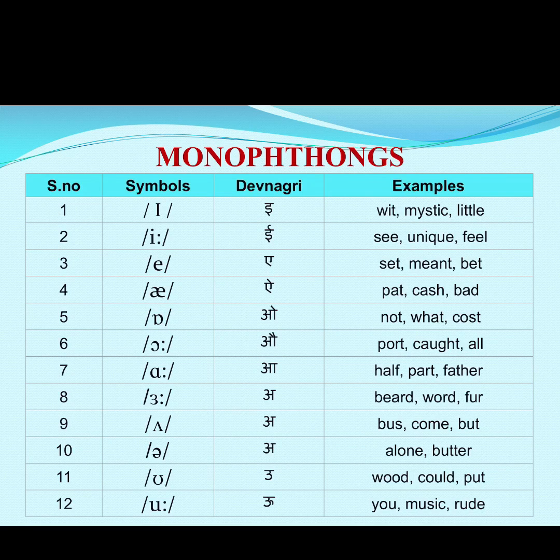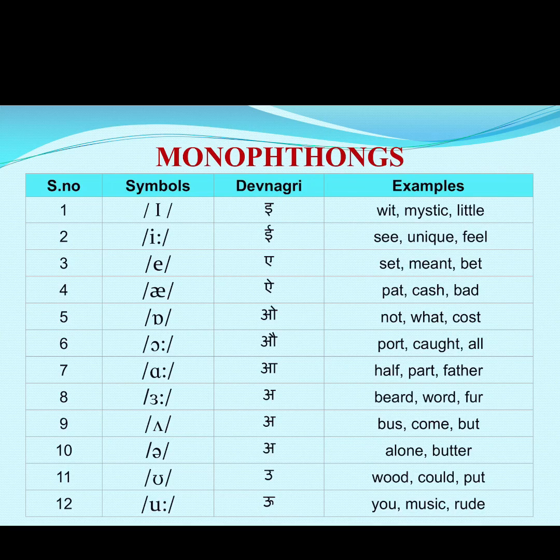And number 9 is a, normal. It has a middle position, like bus, come, but. And number 10, it's the smallest a, and we will pronounce it as a. For example, alone, butter.